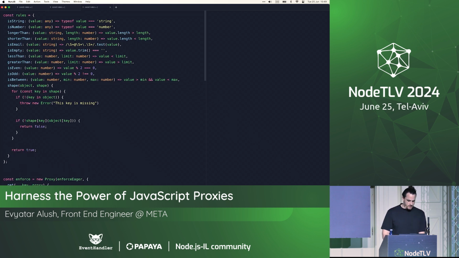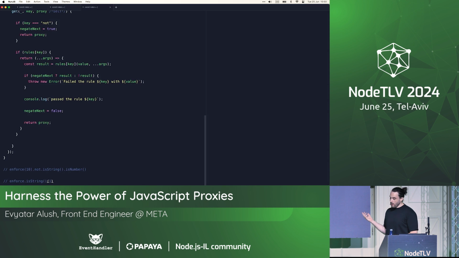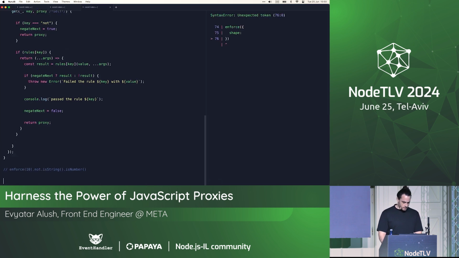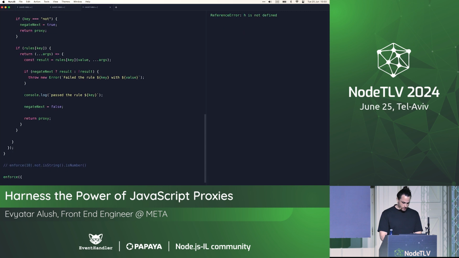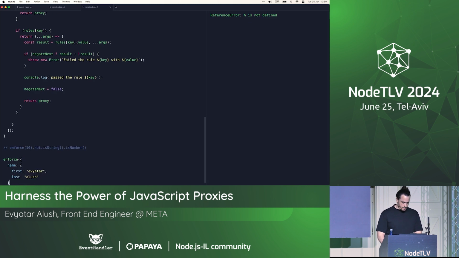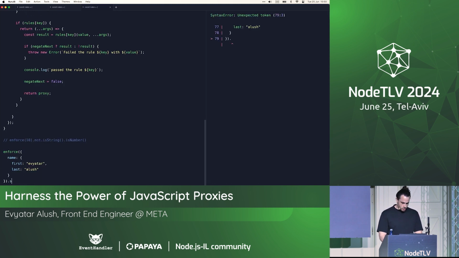Hopefully this works. And if everything I just did works correctly, let's try to run a schema with this. So enforce, and let's do shape. I really hope this works. Enforce, so for example, let's do a shape, so name, and then first Evyatar, last Alush. And what I'm going to do now is shape.